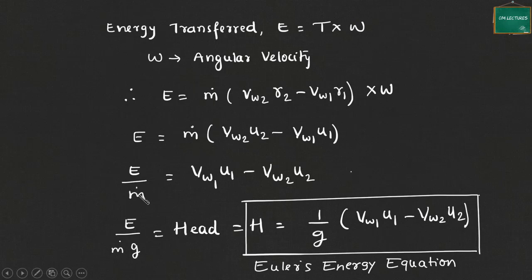If I divide this by mass and by g, I am actually writing energy per unit weight. Mass into acceleration due to gravity is weight. Energy per unit weight is known as head in fluid mechanics. So head equals 1 over g into this term, because g has come here. This equation is famously known as Euler's energy equation for any type of rotodynamic machine, or a fluid machine working on rotodynamic principle.